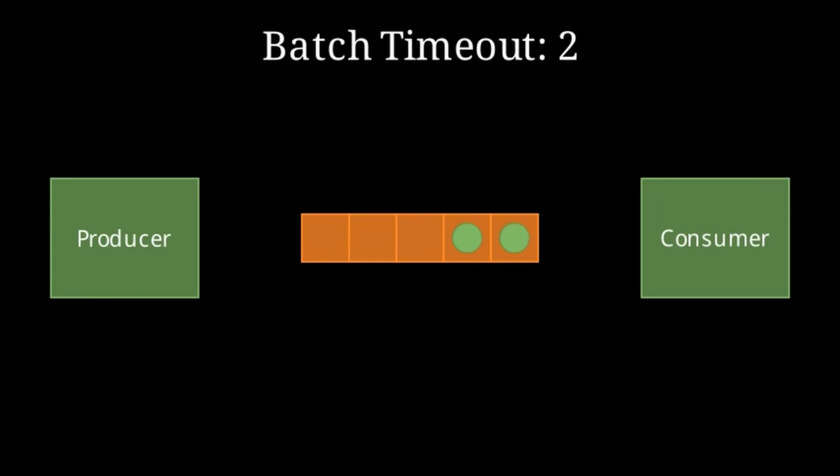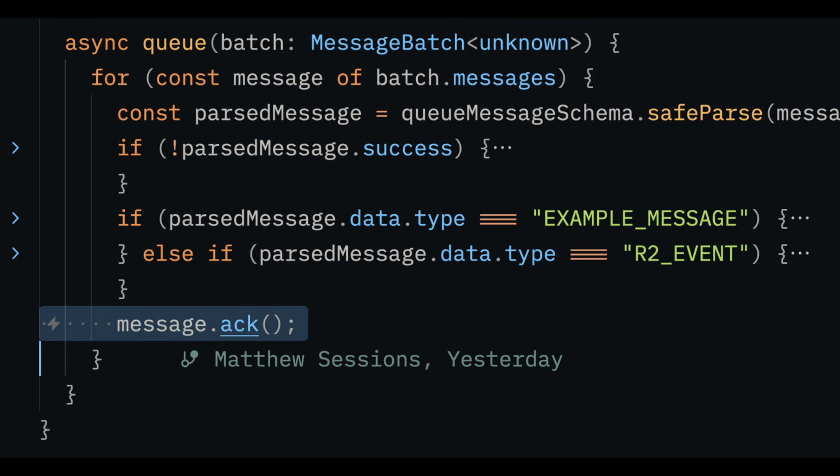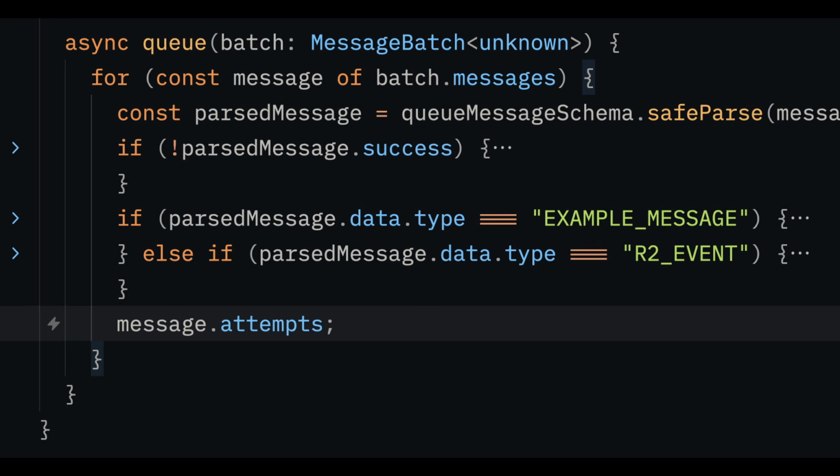The timeout is the number of seconds that the queue should wait to deliver a batch if the max batch size is not met. Depending on your error handling strategy, you can manually acknowledge messages. So if one message fails in a batch, the other ones that are acknowledged will not be redelivered. At the message level, you can also see the number of times a message was attempted to be processed. You can also explicitly instruct a single message to be retried with a retry method.